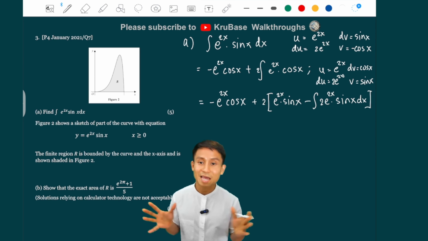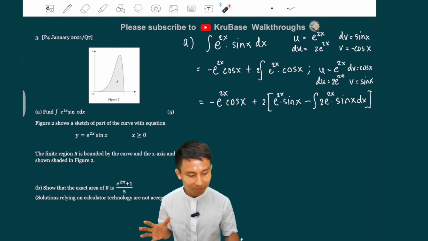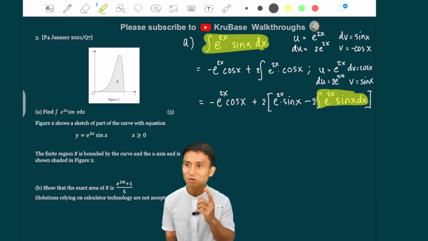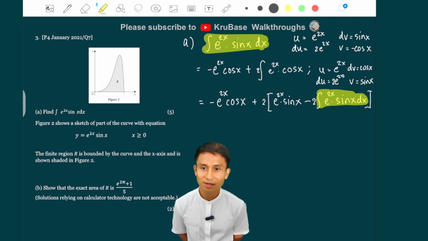Now, if you don't know what's happening here, do you see that I'm just going back to the original problem that I was trying to solve? If you just separate the two out, yeah, do you see that that integral there is exactly the same as the question? And this is classic, actually. At least, it hasn't come up for years. This is from 2021, so 4 years now, right?